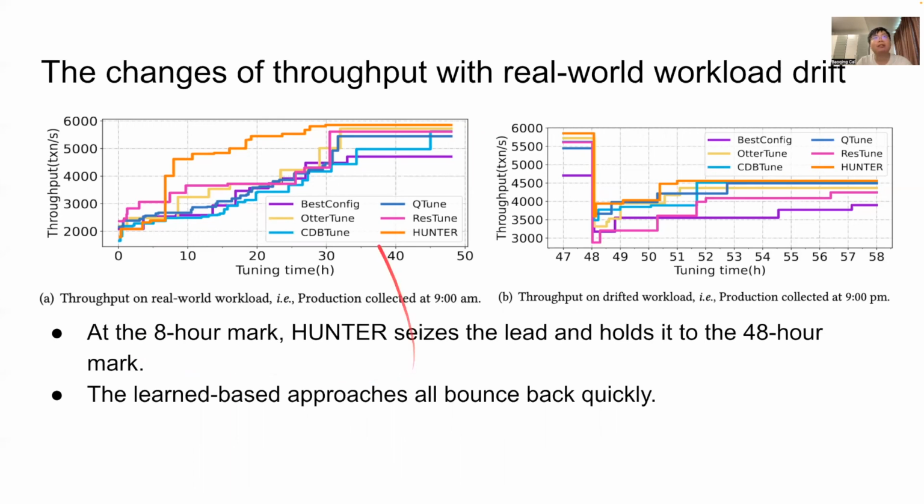At the 48-hour mark, the workload drift occurs, where the drifted production is collected from 9 o'clock p.m. As shown in figure B, all throughput reduced. However, the learning-based approach can recover faster than the search-based methods.